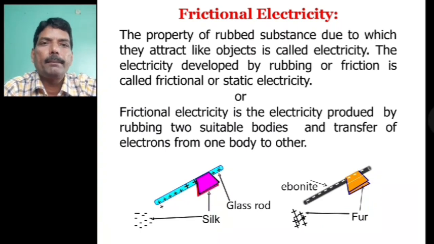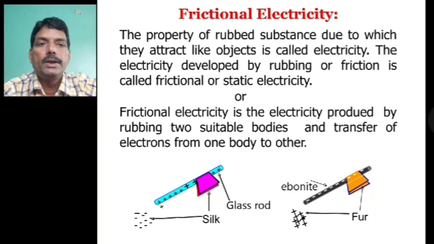Now, how have these things happened? Initially, if you take simply a glass rod and silk, there are no charges on them. But if you rub them, the glass rod becomes positively charged and silk becomes negatively charged.